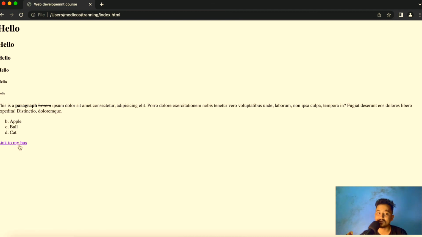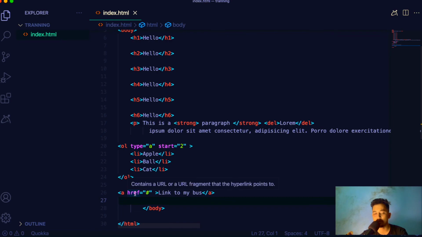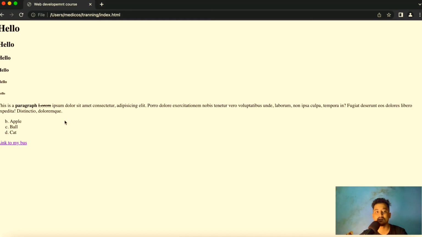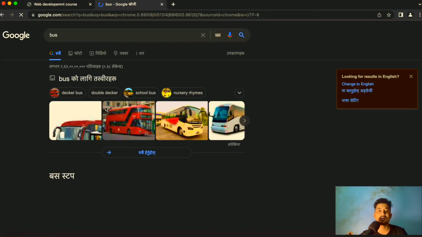And you can see that it looks like a link, right? It looks like if I click here, then it will take me somewhere. So where it will take me is defined by this href tag, where we have this hashtag right here. If I just click on it, you can see the hashtag is attached to our website route. But let's give a proper route to it. Let's say bus, right here.